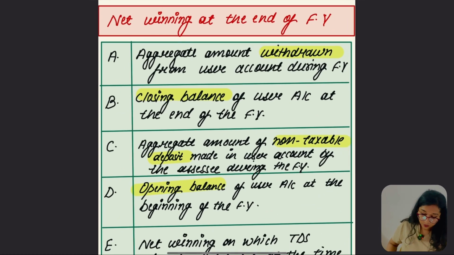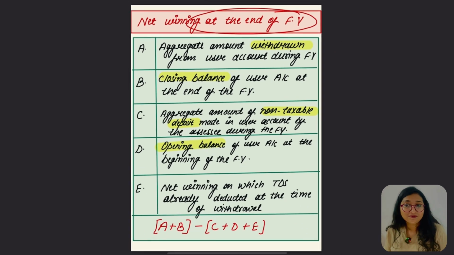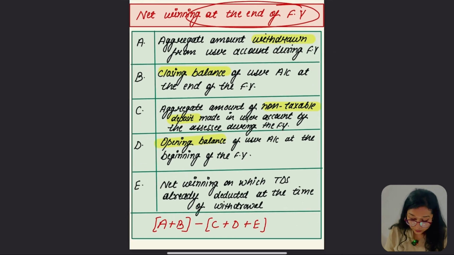Now let's go for the net winning at the end of the financial year. Don't get confused. First of all, TDS is going to be deductible at the time of withdrawal. We have seen how to calculate the computation of withdrawal, in case of the first withdrawal and in case of subsequent withdrawal.